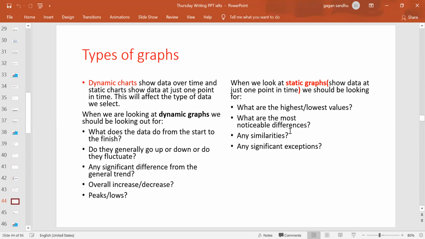These are the questions which relate to static graphs. What are the highest and lowest values, right? What are the most noticeable differences? Any similarities? Any significant exceptions, right?